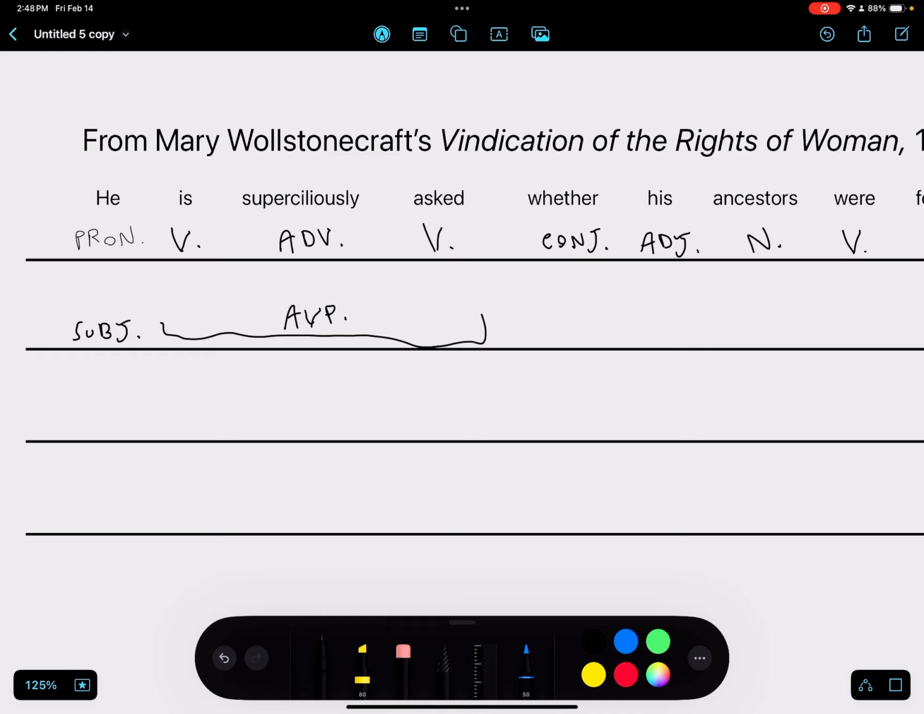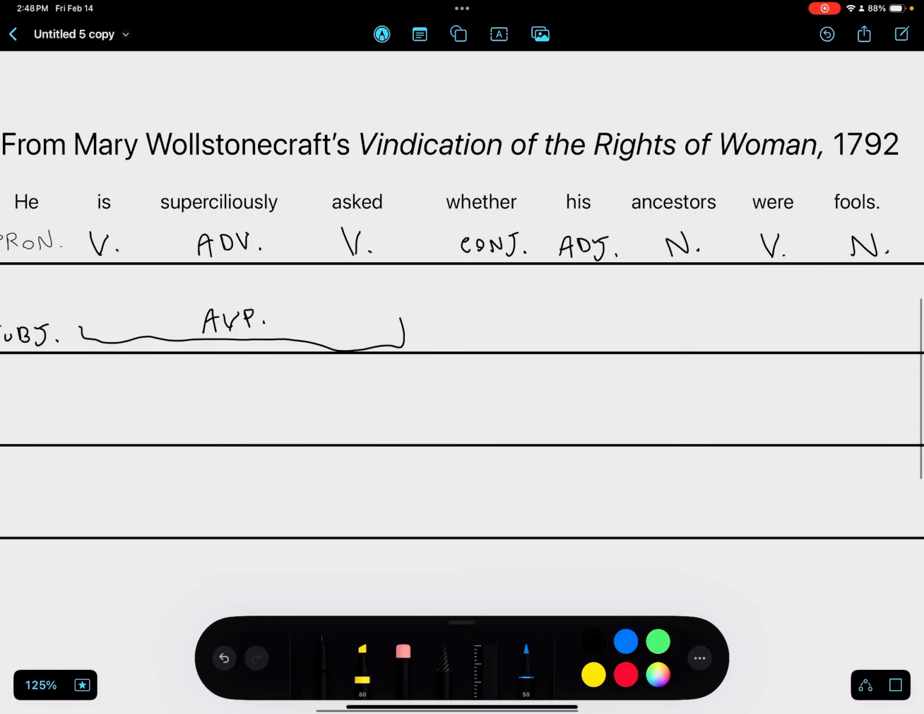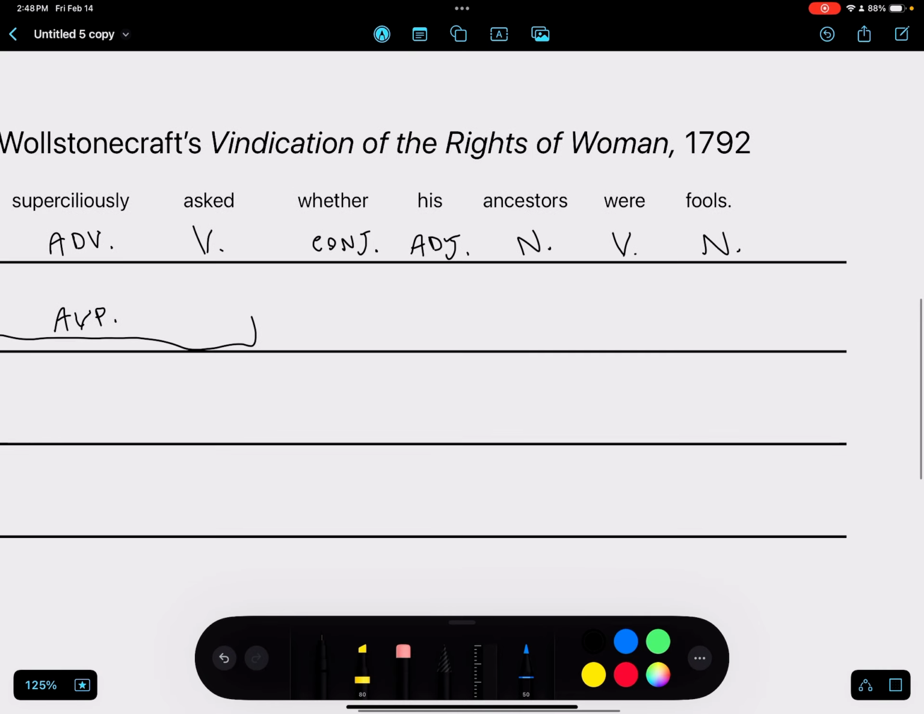It's describing the complete action that is being taken upon the pronoun he in this case. So we've got our second subject predicate set over here on the second clause. We've got a pretty clear noun and verb here. We've got ancestors were. Ancestors is the subject, and were is the LVP